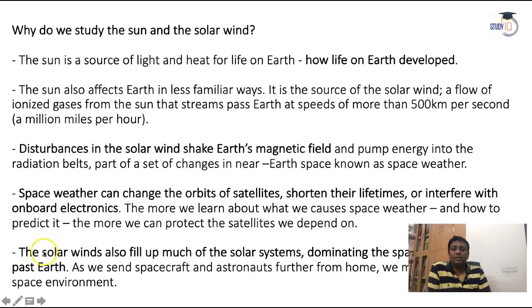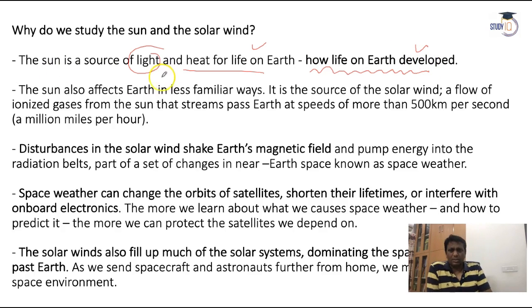See, it's a wonderful mission, and you should know about some extraordinary features of Parker that it will achieve. Parker will give information and knowledge that will be helpful to understand space. See, the sun is the source of light, everybody knows, and the heat for life on the earth. Everybody knows photosynthesis and everything is because of the sun. And with the help of the study of the sun, guys, we can also understand how life on the earth developed.